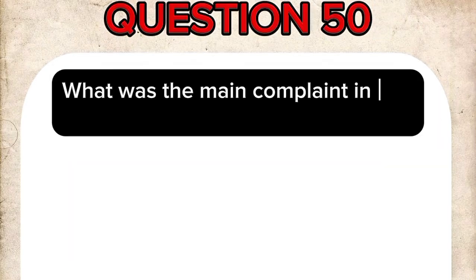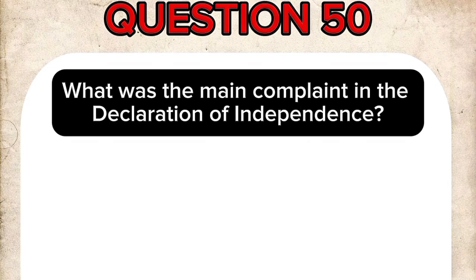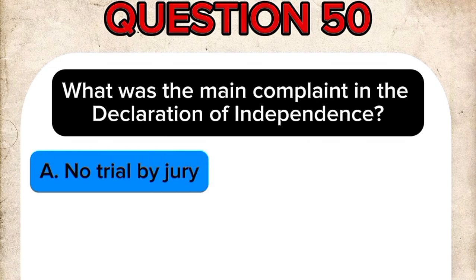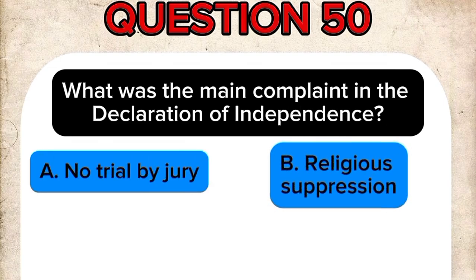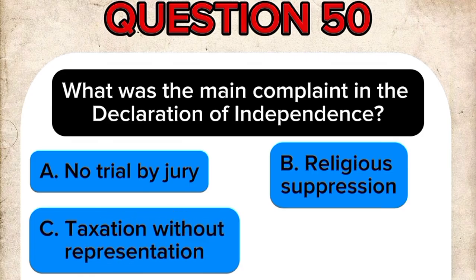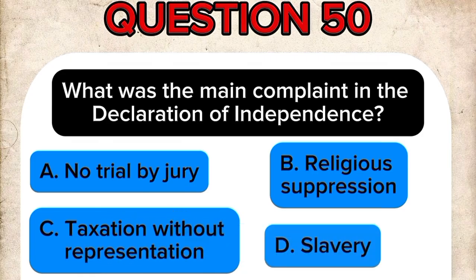Question 50. What was the main complaint in the Declaration of Independence? A. No trial by jury. B. Religious suppression. C. Taxation without representation. D. Slavery.